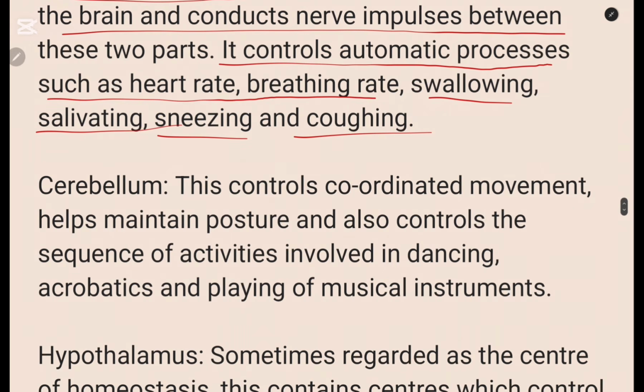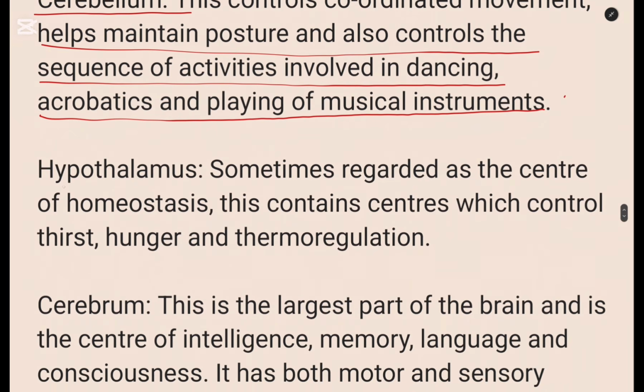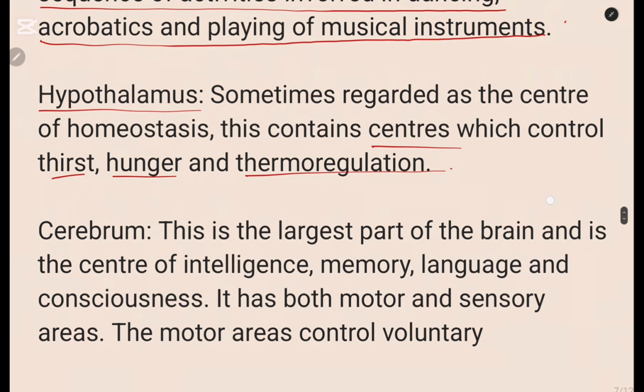Then cerebellum, we come to cerebellum. This controls the coordinated movement, helps maintain posture, and also controls the sequence of activities involved in dancing, acrobatics, playing of music instruments. So that is the function of the cerebellum. Then what about the hypothalamus? So the hypothalamus is sometimes regarded as the center of homeostasis. This contains the center which controls thirst, hunger, and thermoregulation. Okay, so we've written something on the hypothalamus.